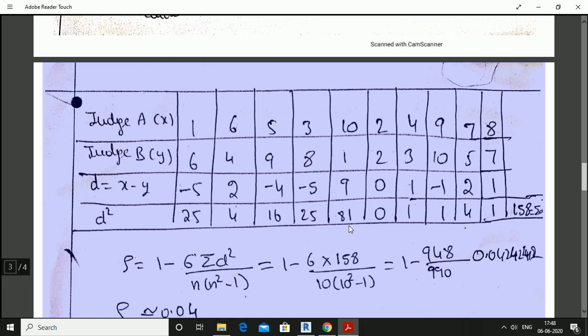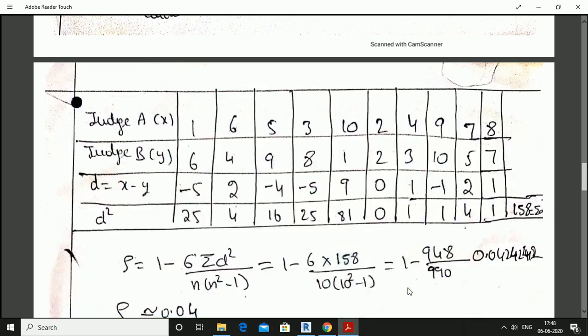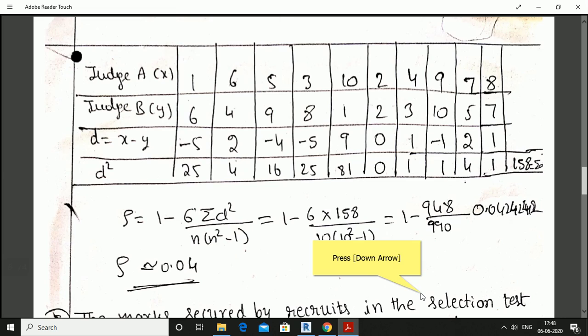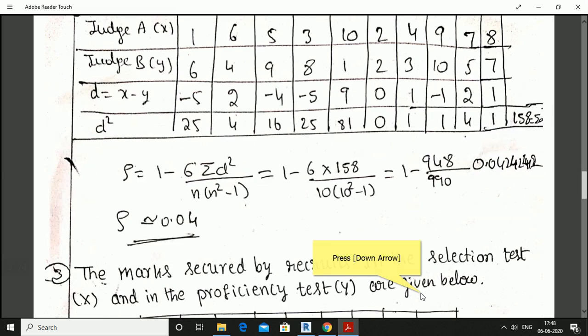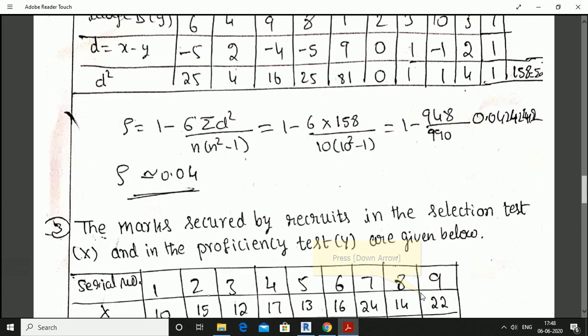Okay, summation of D square. If I add these values, it comes out as 158. Now, rank correlation rho equals 1 minus 6 into sigma D square divided by n into n square minus 1. Okay, 1 minus 6 into sigma D square, that value is 158, divided by 10 into 10 square minus 1. On simplification it comes out as 0.04242442, approximately equal to 0.04.